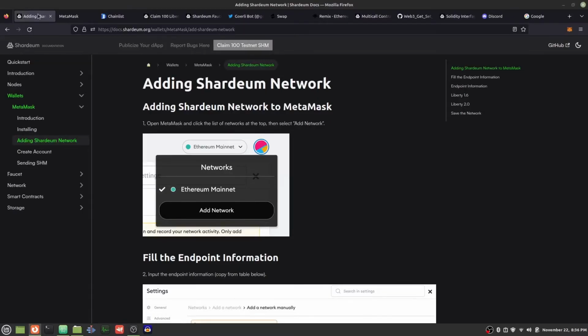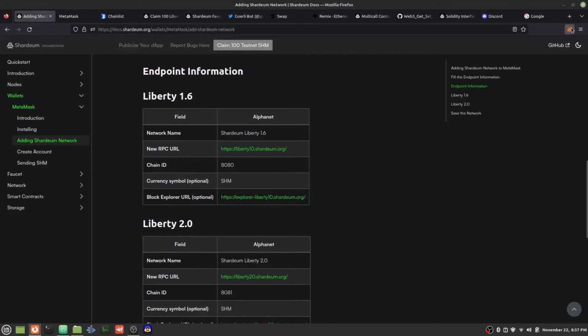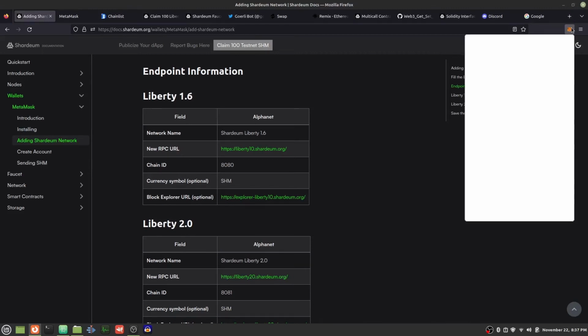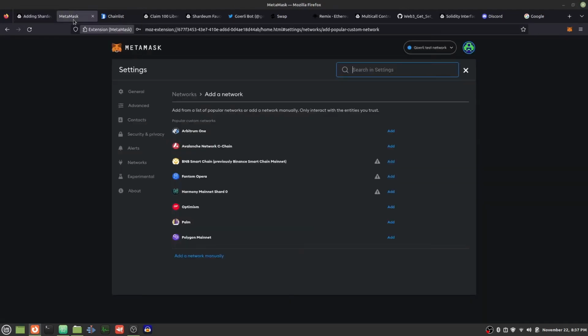Hi everyone, my name is Marcus Wentz. I'll be showing you how to connect to Shardium. There are a few different ways to connect to Shardium using MetaMask, which I have installed over here. We have MetaMask installed. Here are the RPC endpoint details that we would need to add. This is one way to do it.